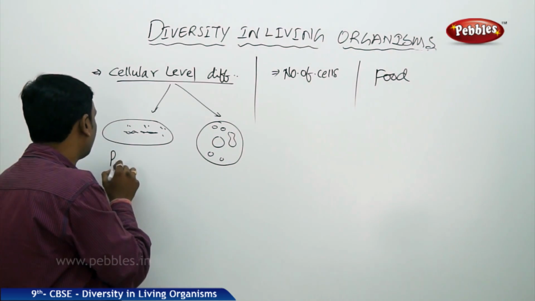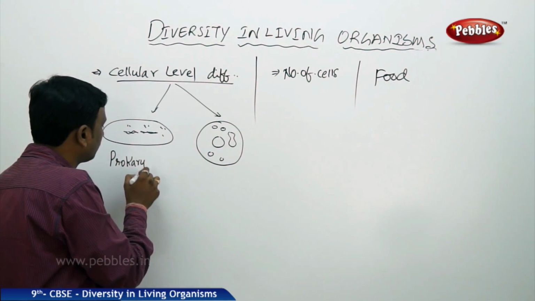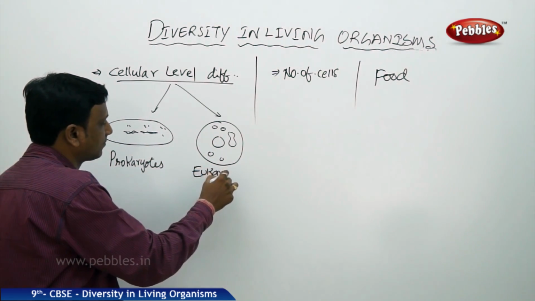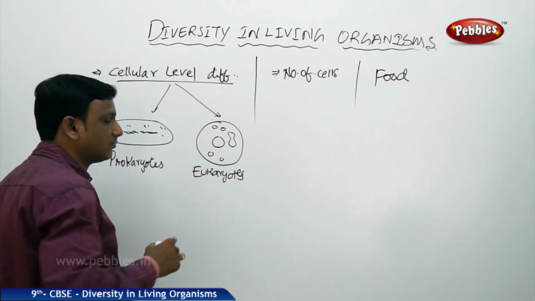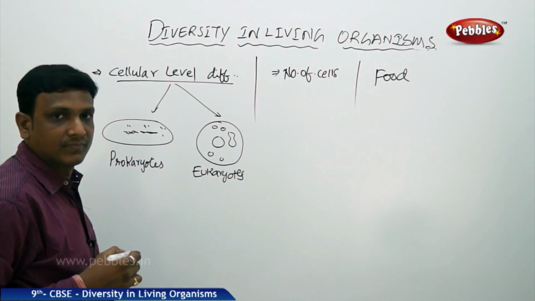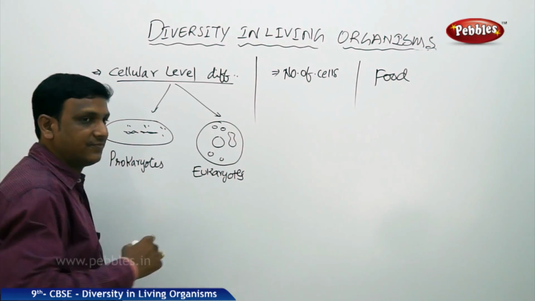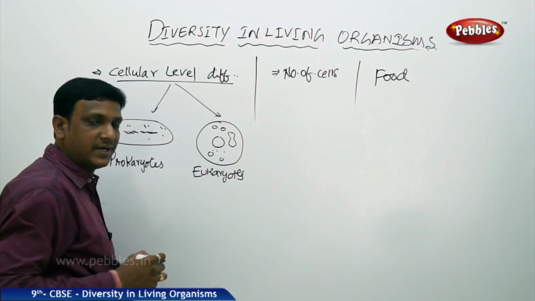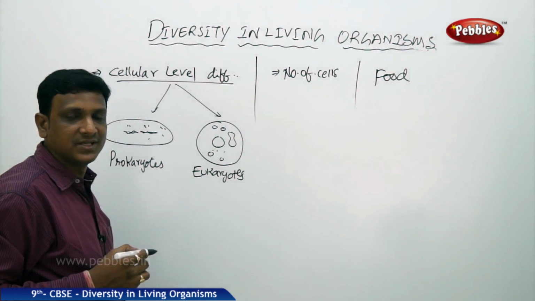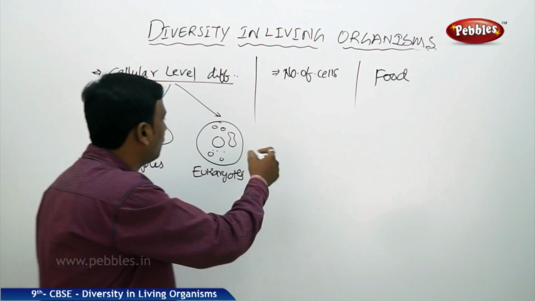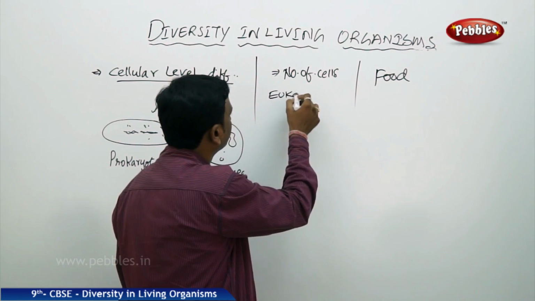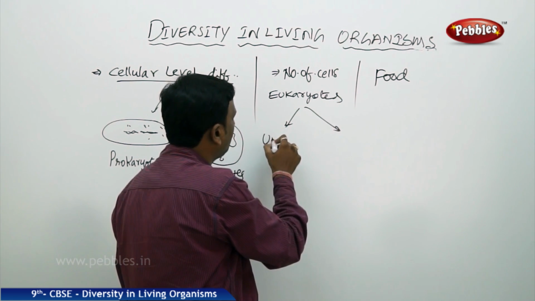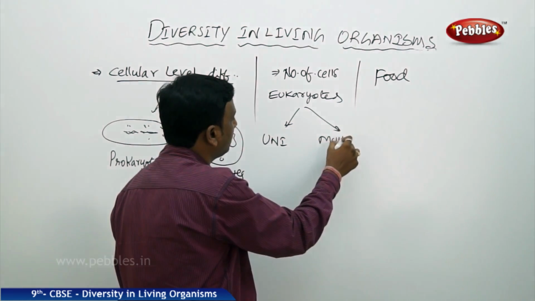These organisms are called prokaryotes, and these are called eukaryotes or eukaryotic organisms. So we did a classification grouping depending upon the differences inside the cellular components, the structure of this cell. Based on that we did this classification. Again, if you take these eukaryotes, they are again divided into unicellular and multicellular.